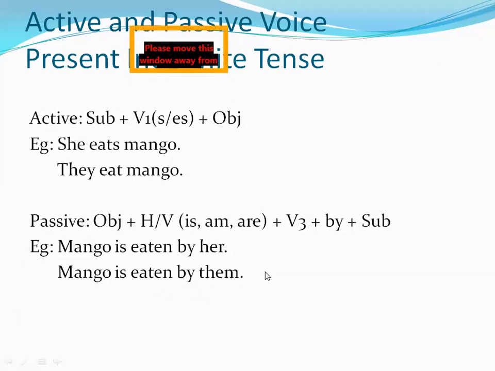Okay, now. So the main thing I wanted to tell you here that she and they, one is singular subject and one is plural subject, but when you change into passive voice, you have to use these helping verbs according to the object, not the subject. Okay, don't think that she hai to is aaya, it's okay, but they hai to are kyun nahi aaya. Okay, we are using these helping verbs according to the object. Yahan agar singular hoga to is ही आएगा. If there is a plural object, then you will have to use are over there.